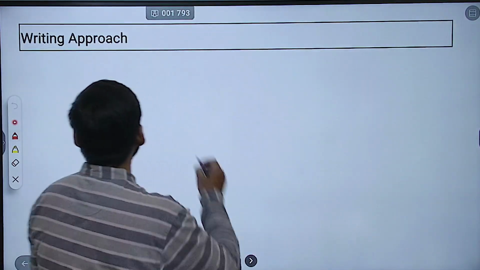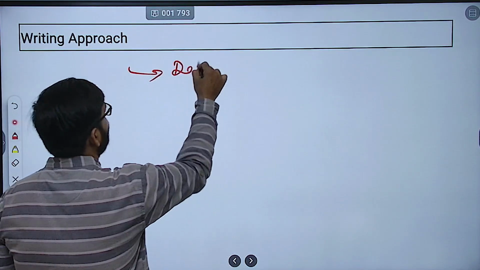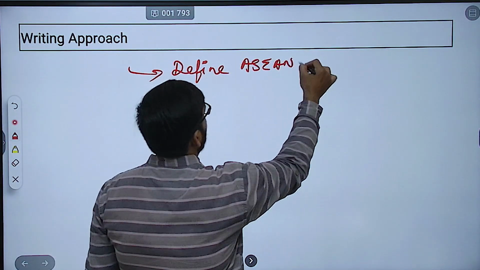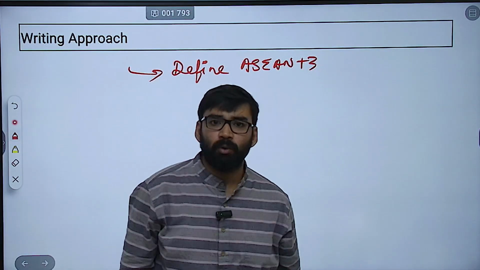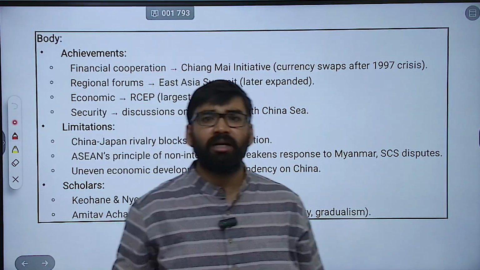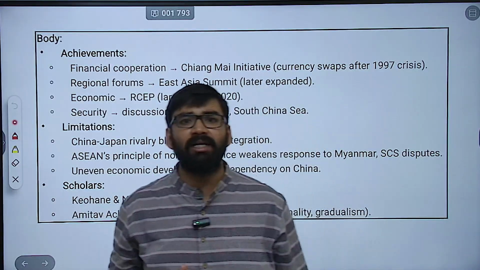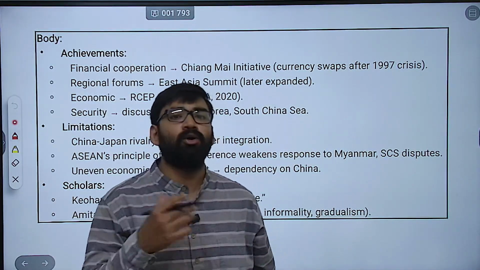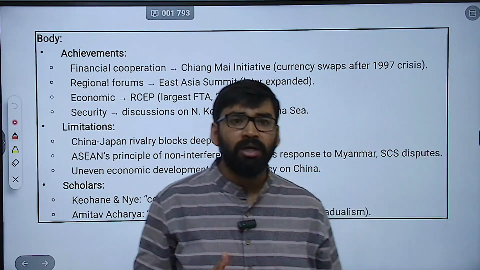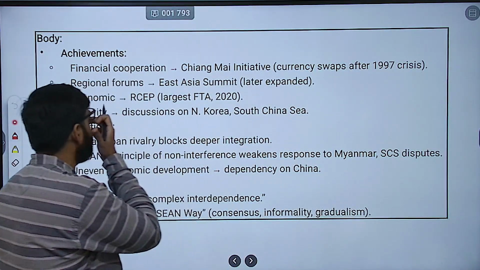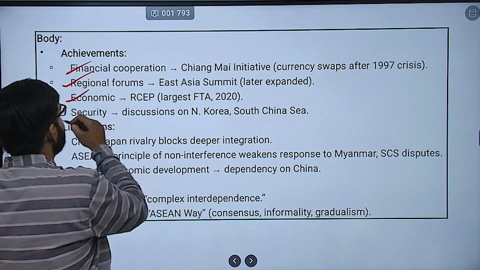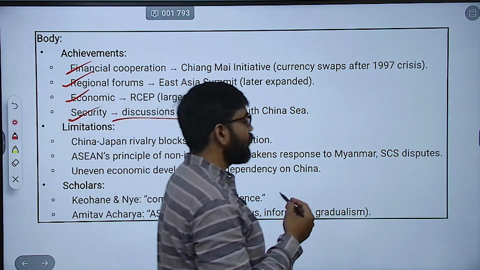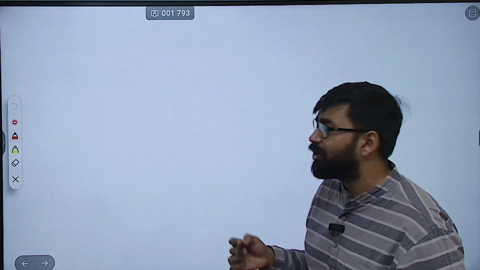So in the introduction, first of all, you can define the ASEAN Plus 3 approach. This approach came after the Asian financial crisis in 1997. It is a kind of new mechanism of cooperation. What are the goals? Economic stability, security, dialogue, integration. So all these things you can mention. Regional forums you can mention, RCEP, security, discussion on North Korea, South China Sea, all these things you can mention easily here.